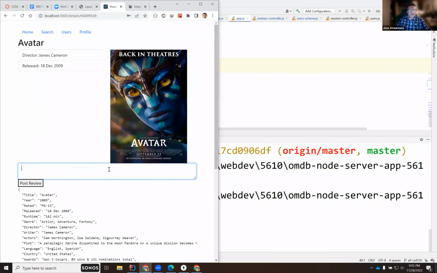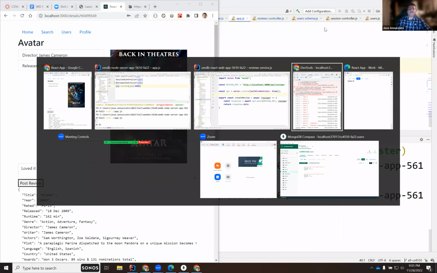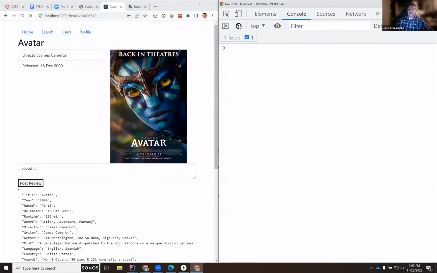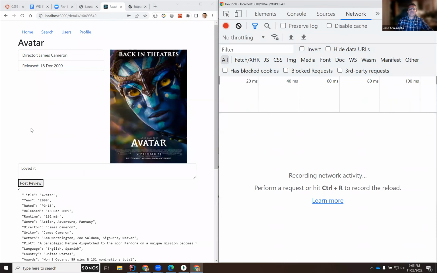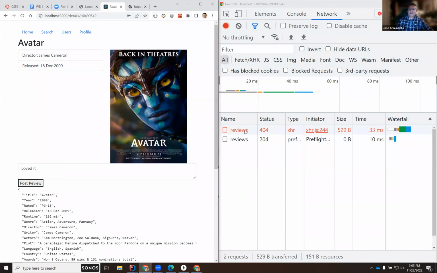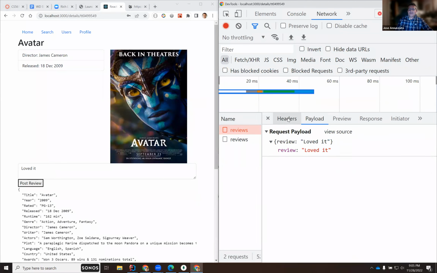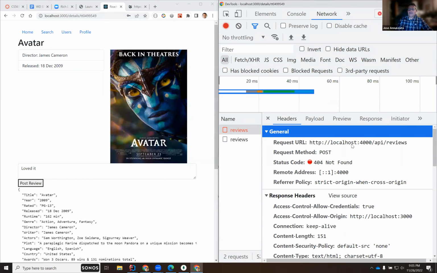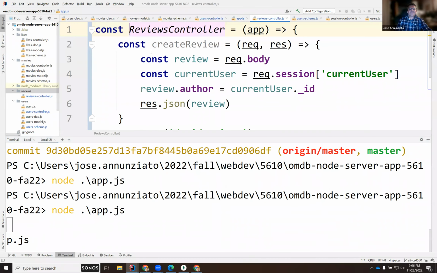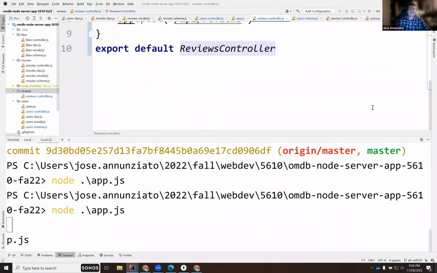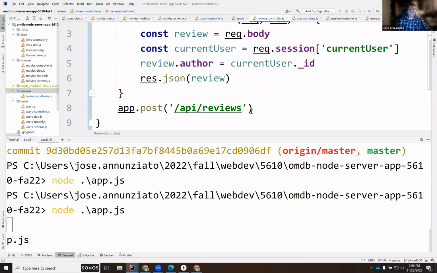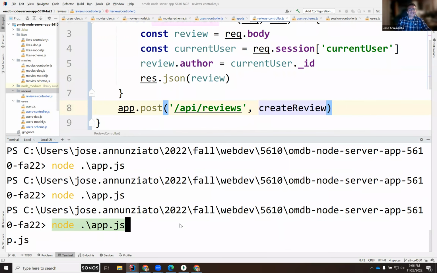and search Avatar. So I'm going to post something now. I'm going to post, loved it. So post, and now we can see if we get the same error. We should not get the error now, right? In the network. So we're going to post it. We still get a 404. Interesting. Review header, /api/reviews, localhost 4000 /api/reviews. Here's the server, 4000, reviews controller /api. Oh, we never mapped it. createReview. Duh. That again.